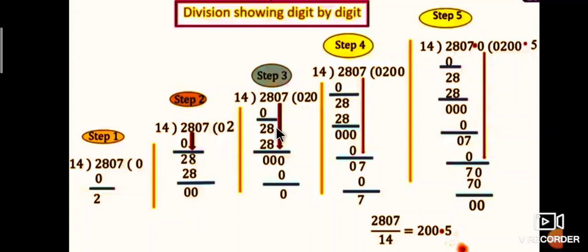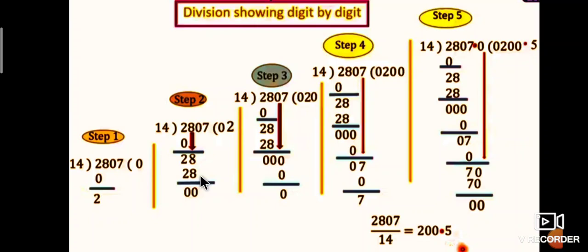In the second step, 14 1s are 14, 14 2s are 28. Then 8 minus 8 is 0, 2 minus 2 is 0.